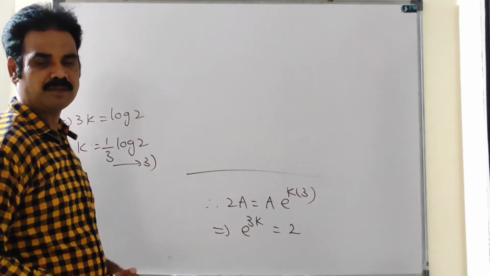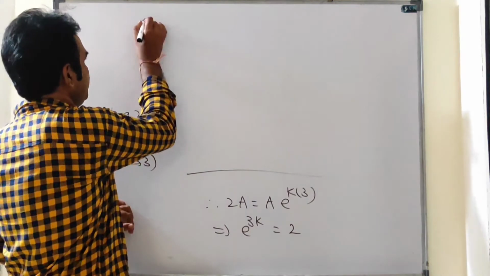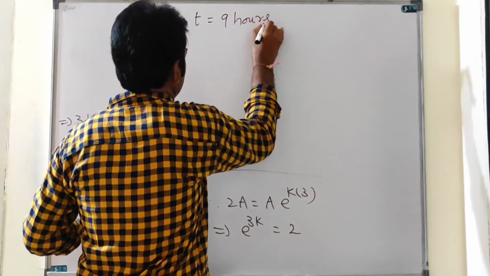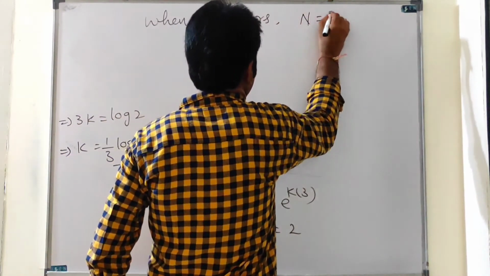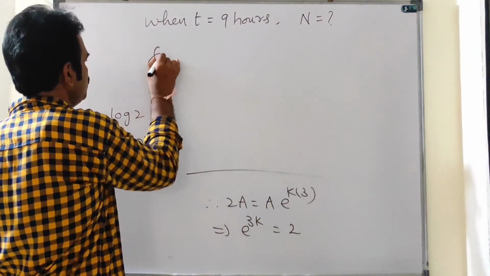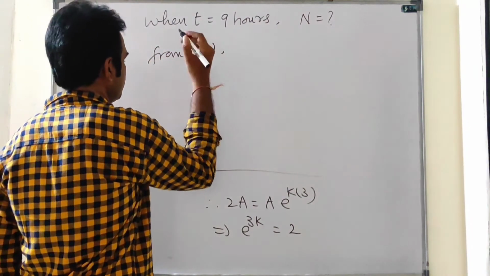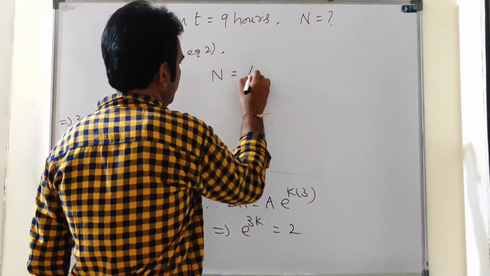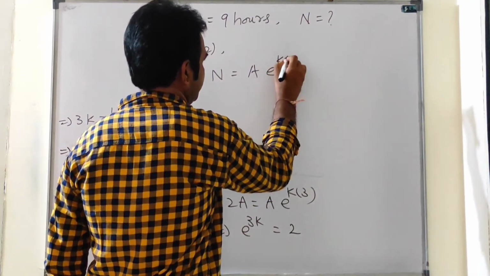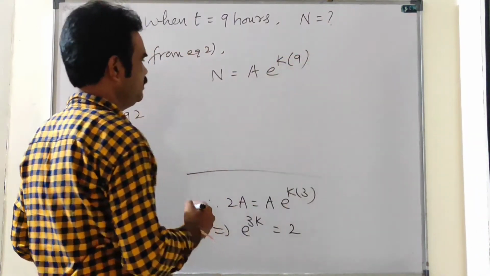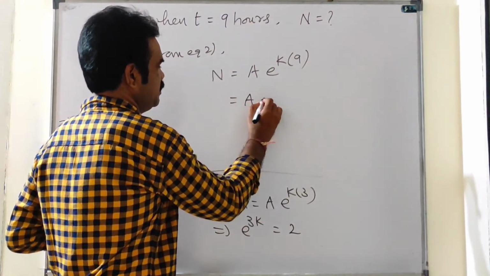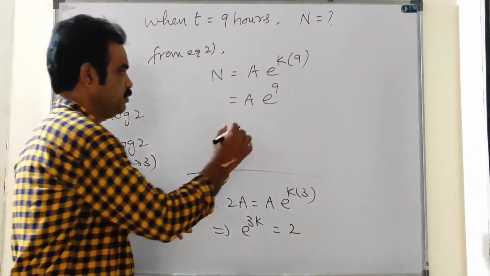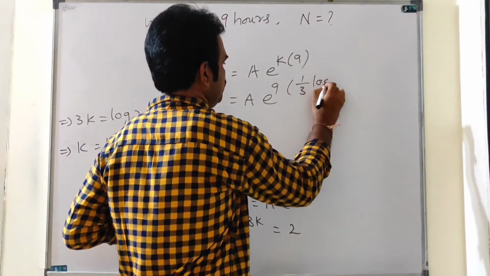When t equal to 9 hours, what is the number of bacteria? When t is 9 hours, what is the value of n? From equation 2, we get n equal to a e power kt. Here t is 9. That is equal to a into e power 9 into what is the value of k? 1 by 3 log 2.